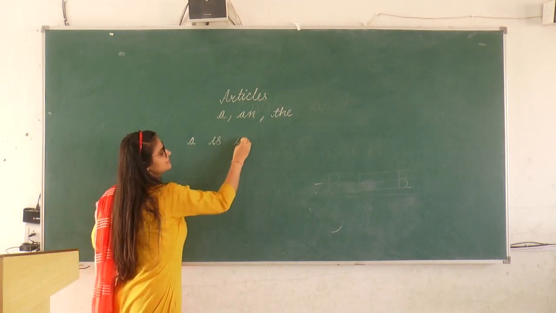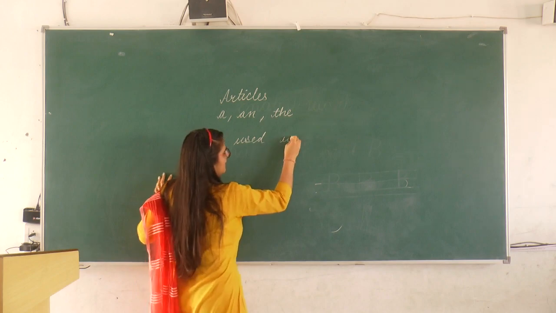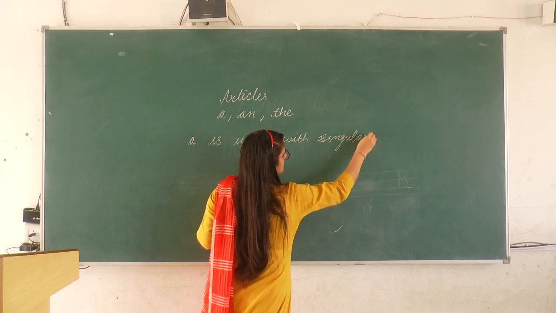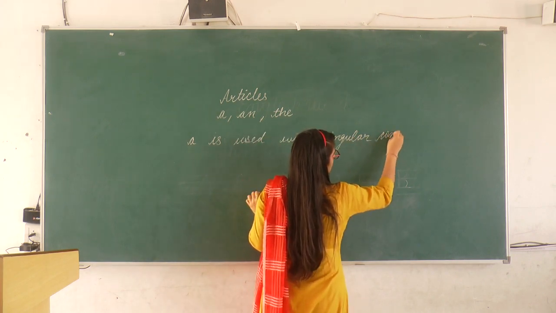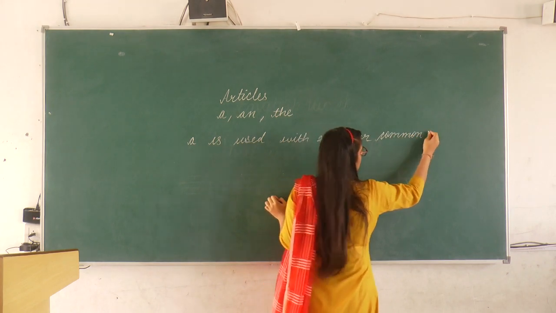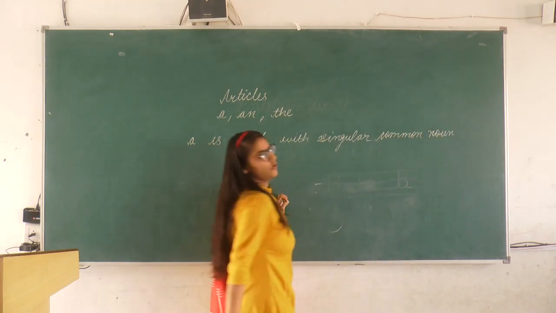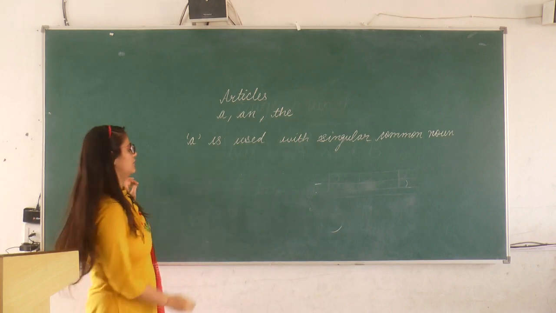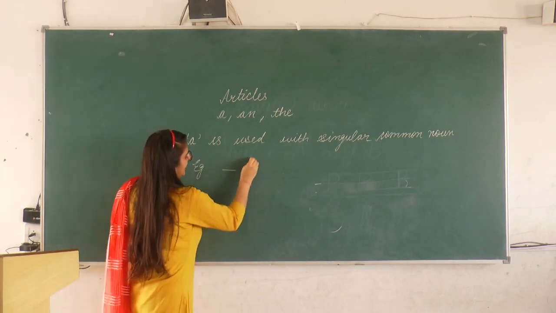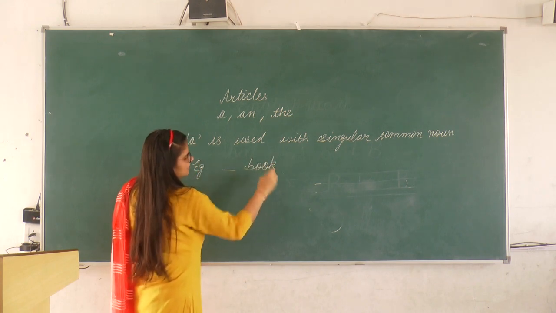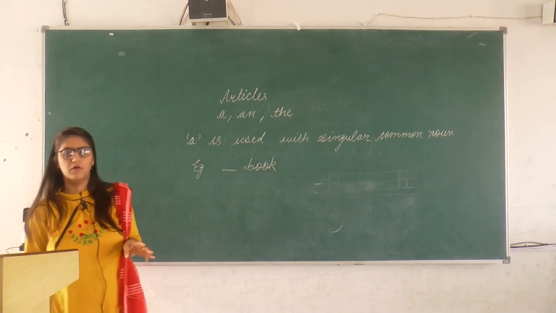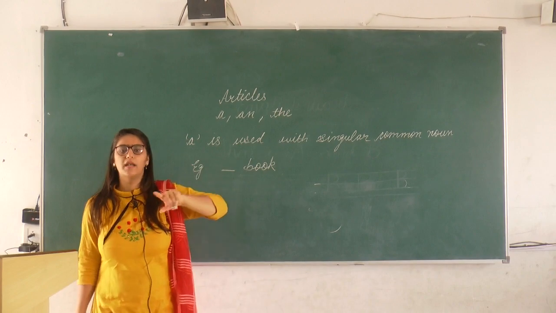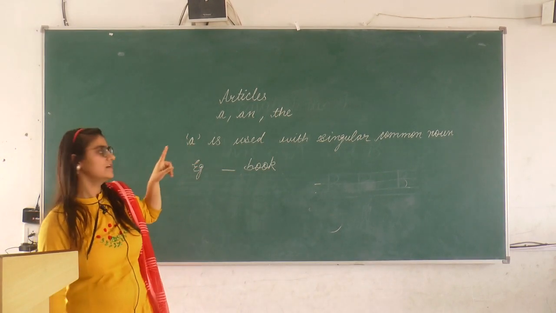So a is used with a singular common noun. For example, dash book. Now book is a common noun. It can be any book: English book, Hindi book, maths book, any book. So we are talking about the book that is a common noun here. So we use the article a.